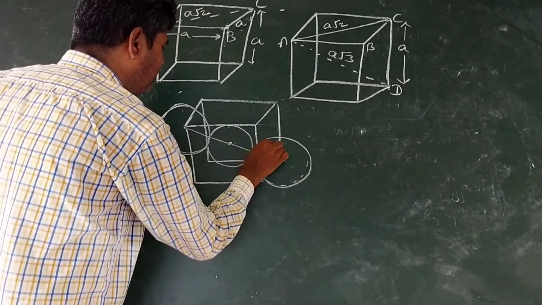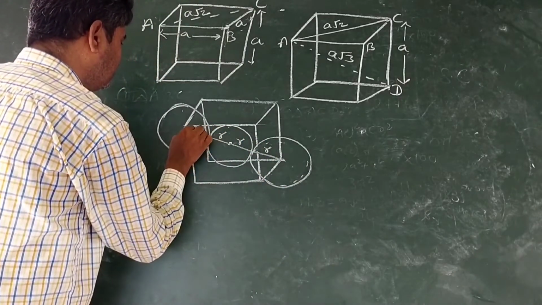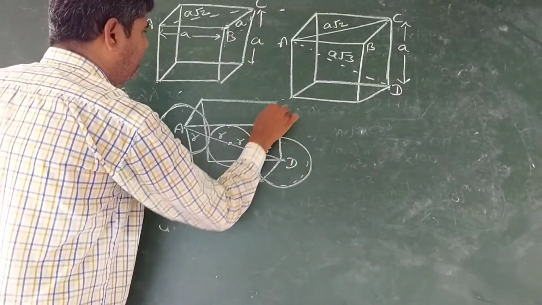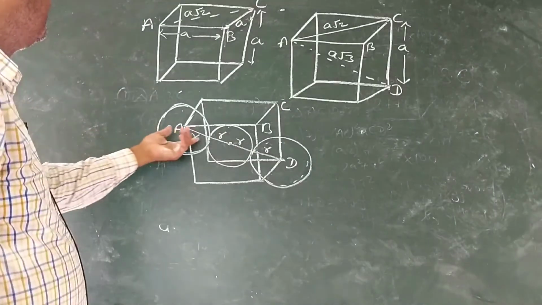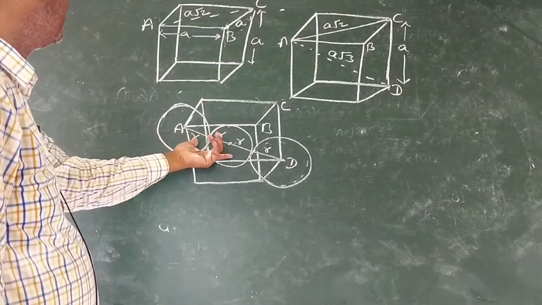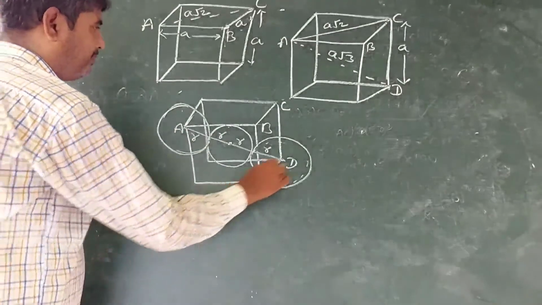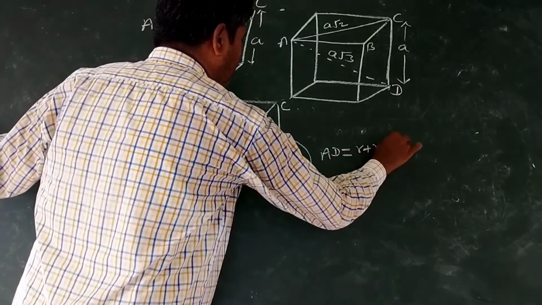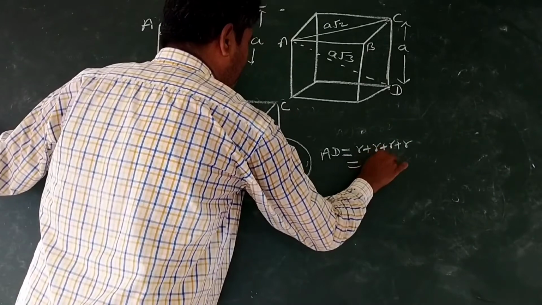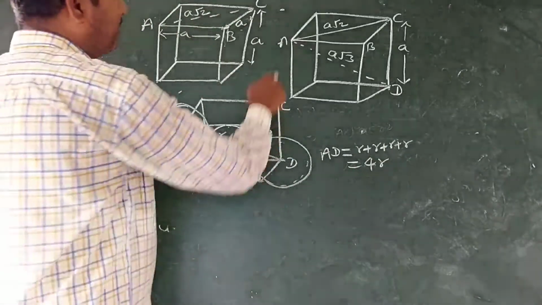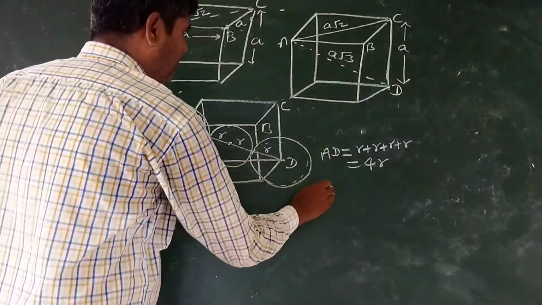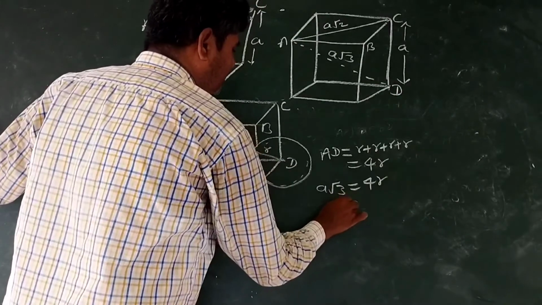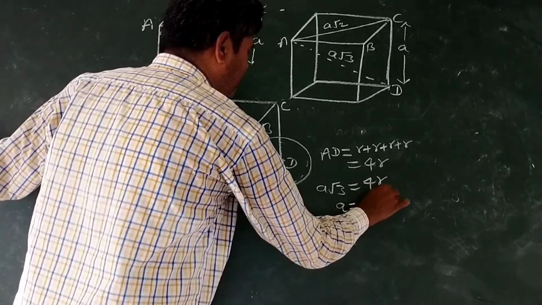So this distance is equal to r, the radius. In terms of the radius of the sphere, the length of AD will be equal to r plus r plus r plus r, that is 4r. So now comparing the AD in both figures, a under root 3 is equal to 4r, or simply a is equal to 4r upon under root 3.